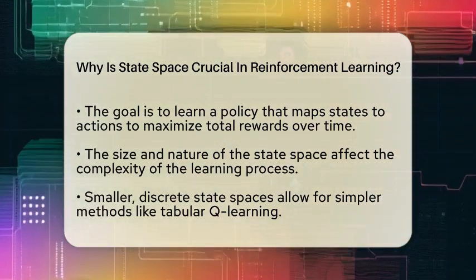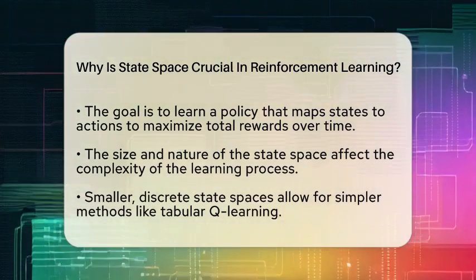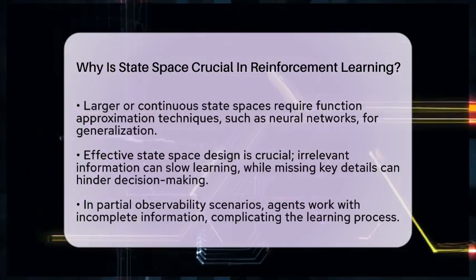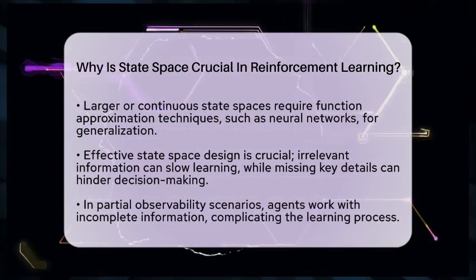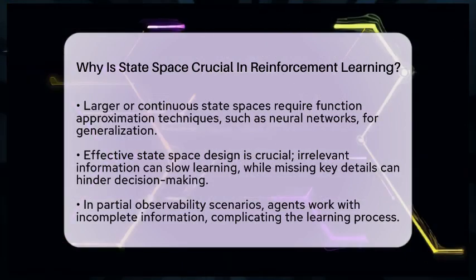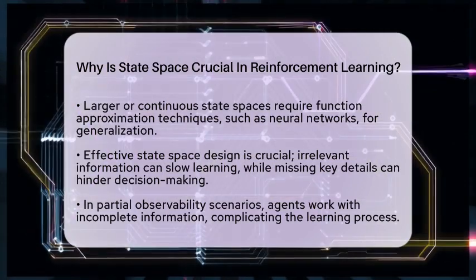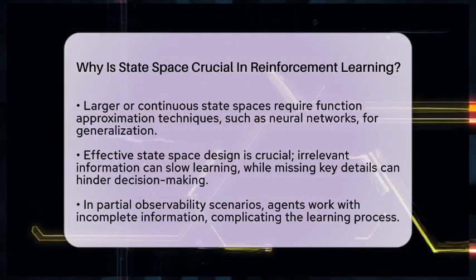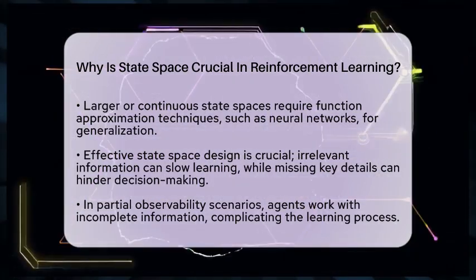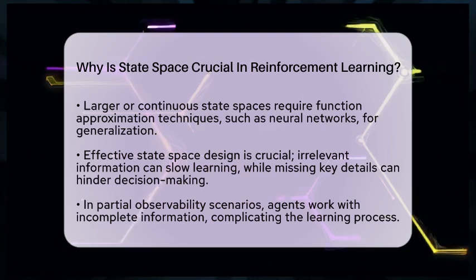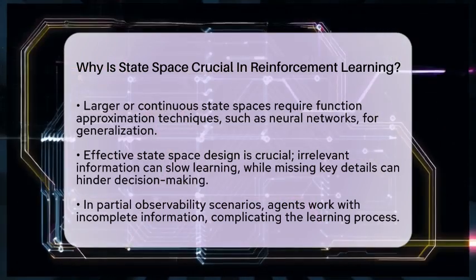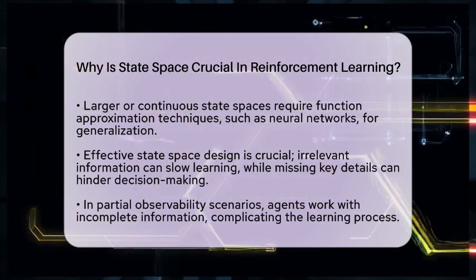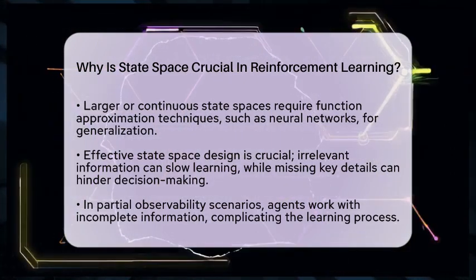memorizing each one. Designing an effective state space representation is vital. Including too much irrelevant information can make the state space larger than necessary, which slows down learning and increases computational demands. On the other hand, omitting important details can hinder the agent's decision-making. For instance, a robot navigating a room needs accurate information about its position and obstacles but does not need to know the color of the walls.